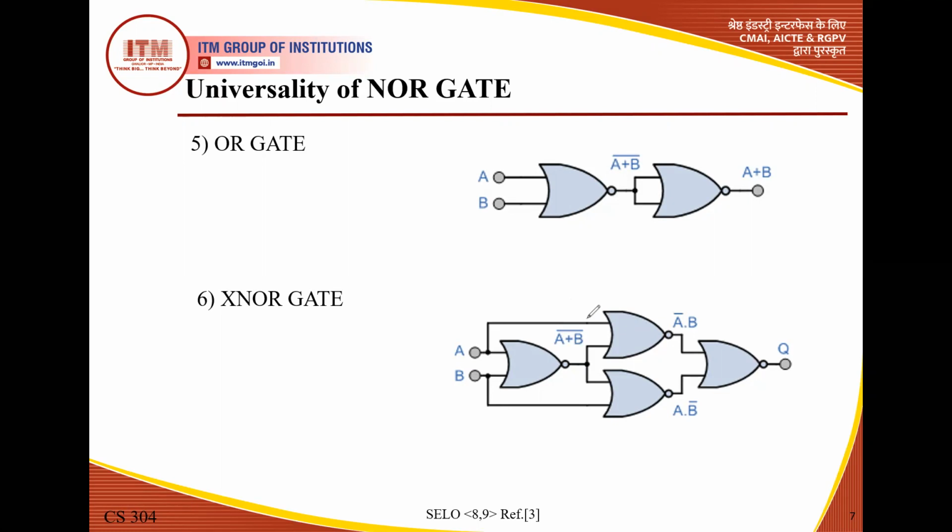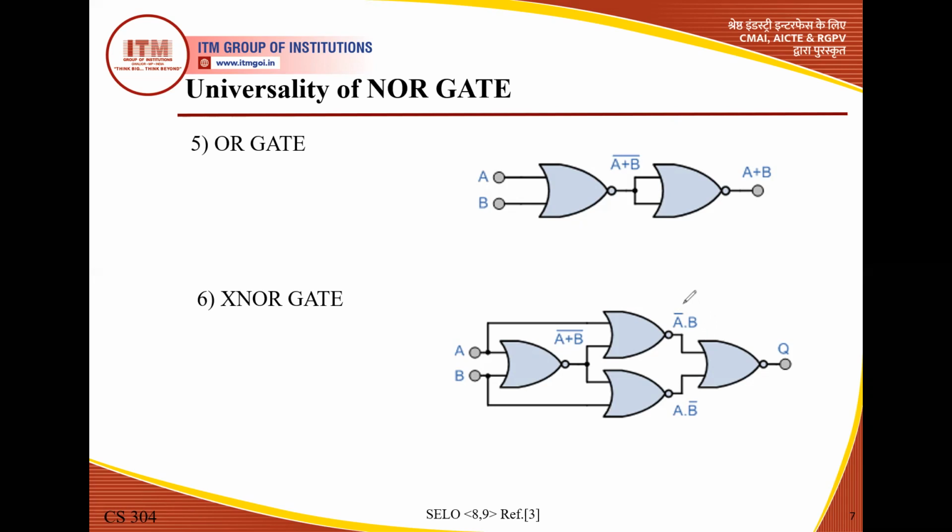Again, one input is A, so the output expression of this gate is A plus complement of A plus B, and due to this NOT gate, the whole complement.